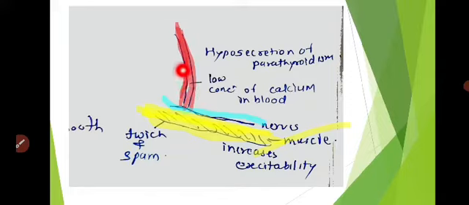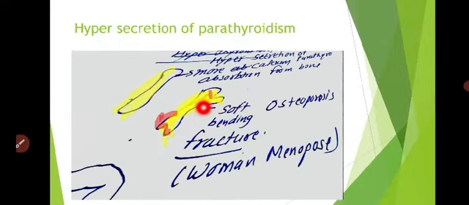the low concentration of calcium in the blood increases the excitability of the nerves and the muscles, and due to that the muscles as well as the nerves twitch and spasm. So twitching and spasm of muscle and nerves is due to the hyposecretion of parathyroidism, as well as